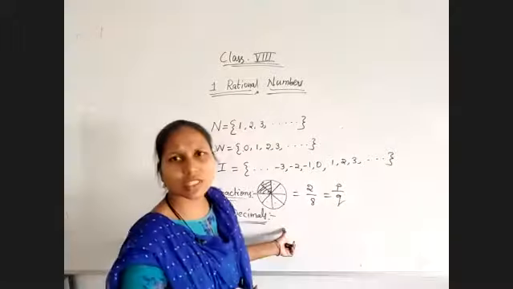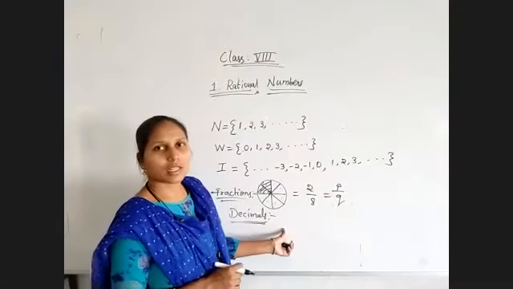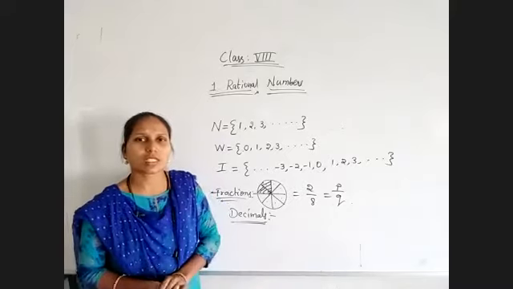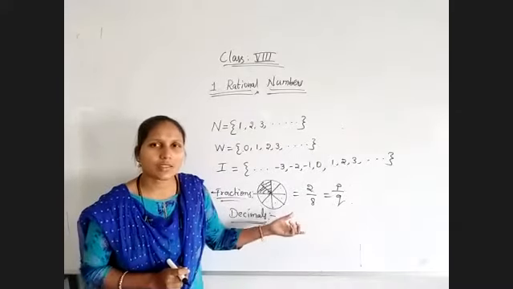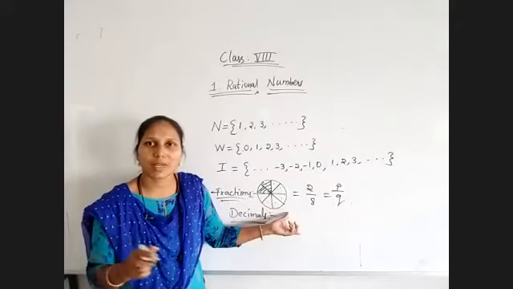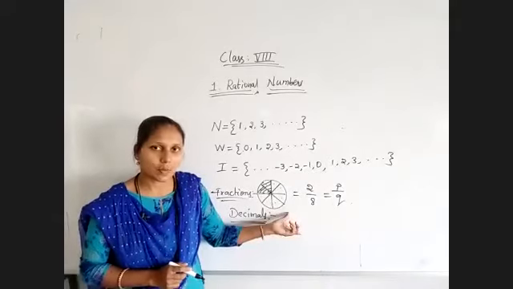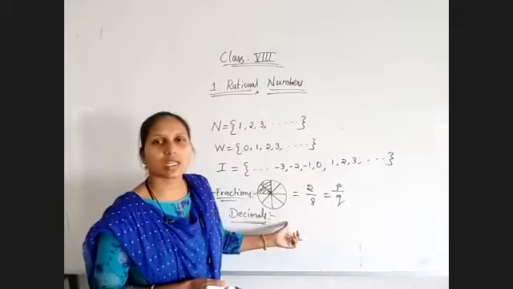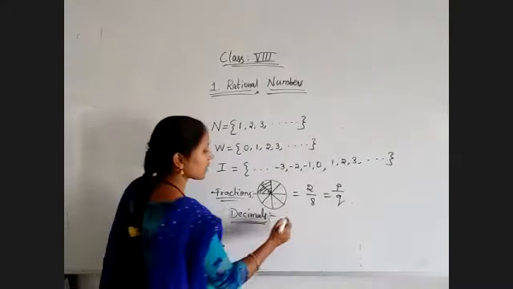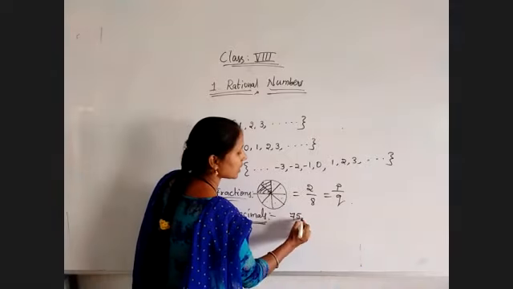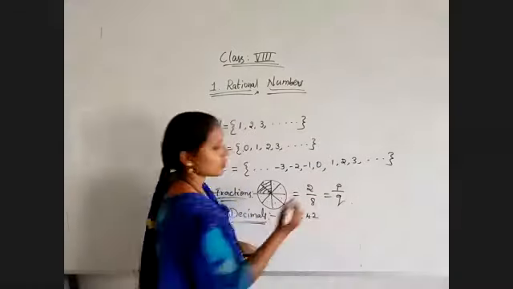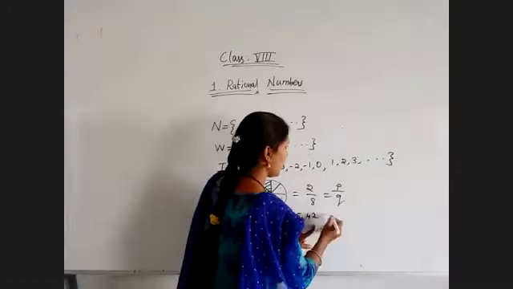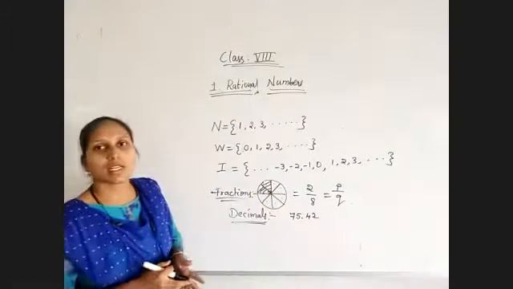So just observe the cost of anything, any book. Suppose you observe your notebook. The cost will be represented as 23.45 paisa. So if points are used, those are nothing but decimal numbers. Suppose I give one example: 75.42. This is a decimal number.